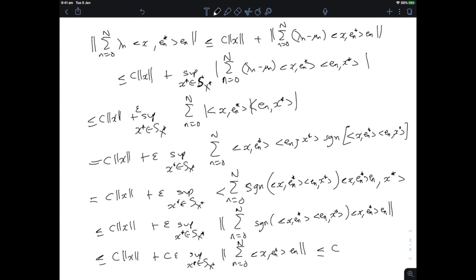So what we get is C times 1 plus epsilon times the norm of x. And that is true for every epsilon, and we don't even need to send epsilon to 0 unless we want to optimize the constant, but we have just proven here that these quantities are bounded by a constant that does not depend on capital N or on capital X times the norm of x. And we have done that for any lambda n of norm less than 1.